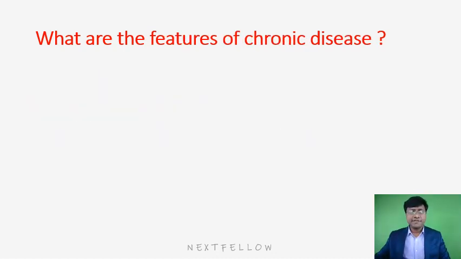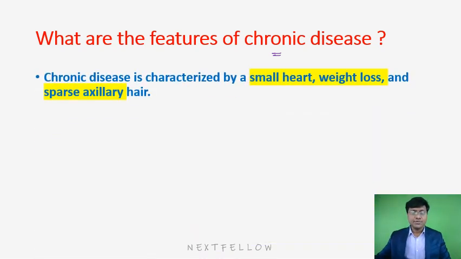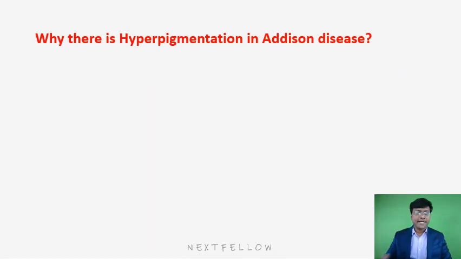Now, what are the features of the chronic disease? In chronic disease, these individuals have a small heart, weight loss, and a sparse axillary hair. These will be the features of the chronic disease. Then, why is there hyperpigmentation in Addison's disease? In Addison's, there is decrease in the corticosteroids.